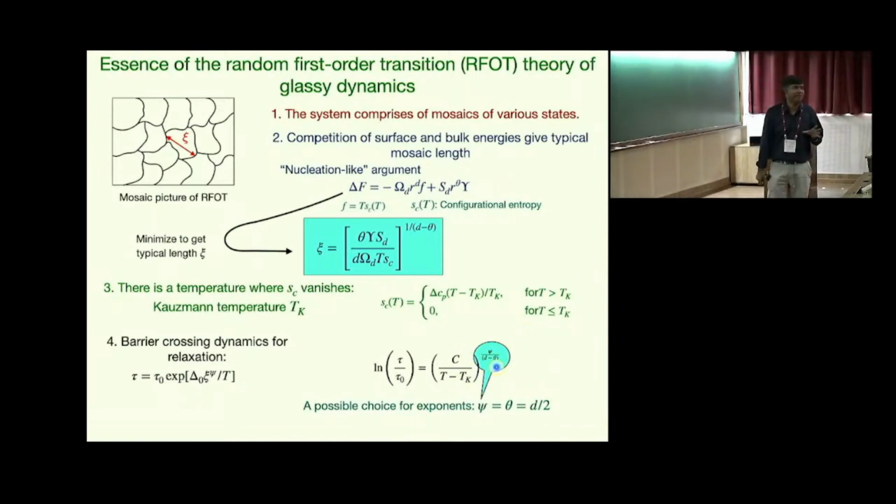Now these exponents are very hard to compute, and till now no calculation exists to get psi. For theta there are different calculations, but there are different possible choices that have been argued, and one such possible choice is psi equals theta equals d by 2. So in 2 dimensions it becomes d minus 1, but in 3 dimensions the exponent theta will be different from d minus 1. And with this choice, this combination becomes independent of dimension and becomes 1.